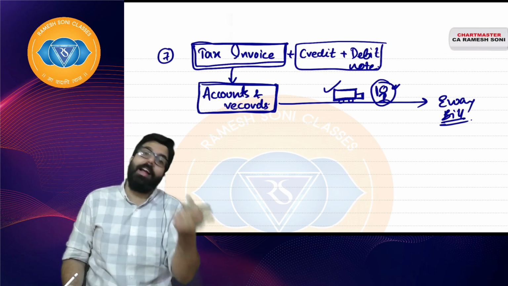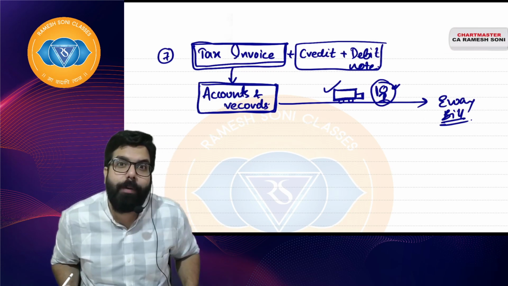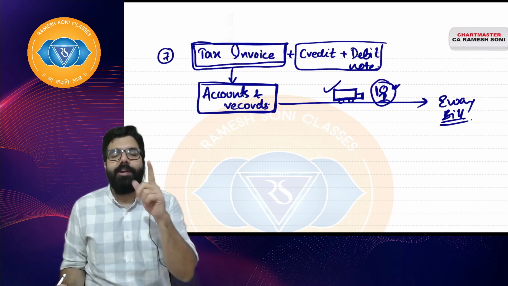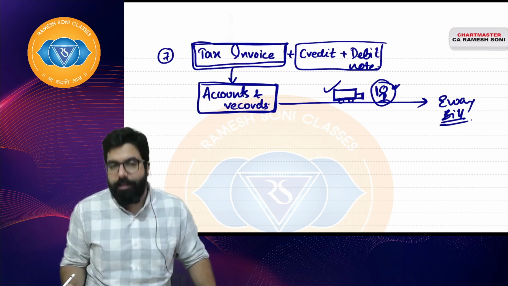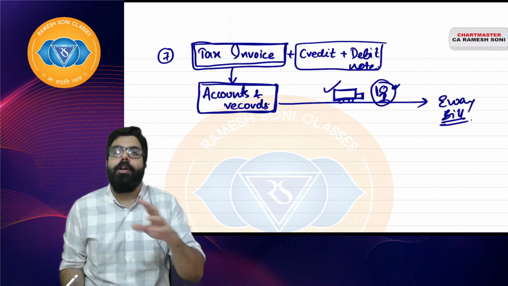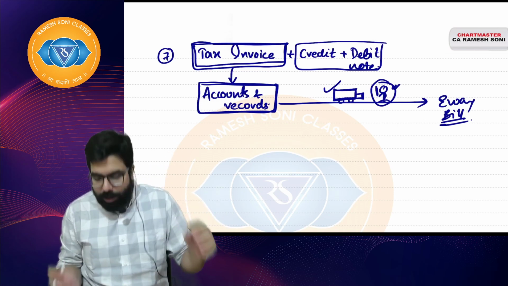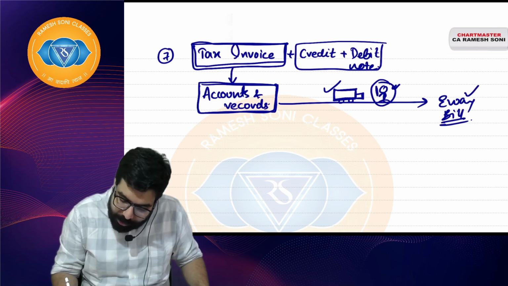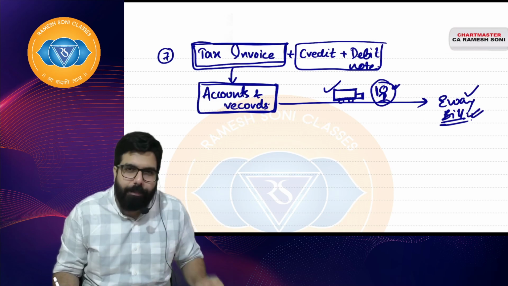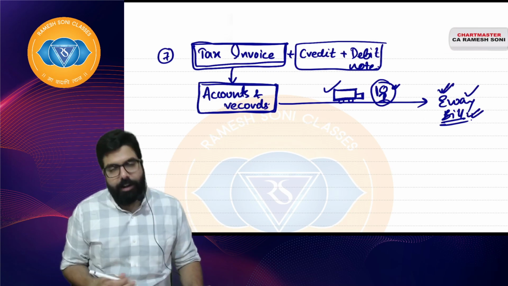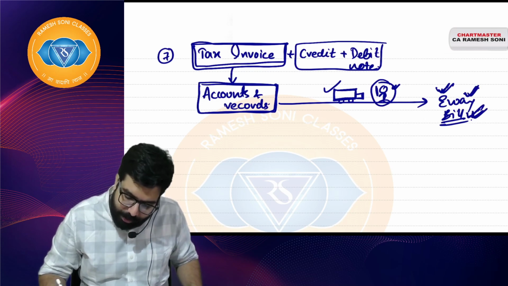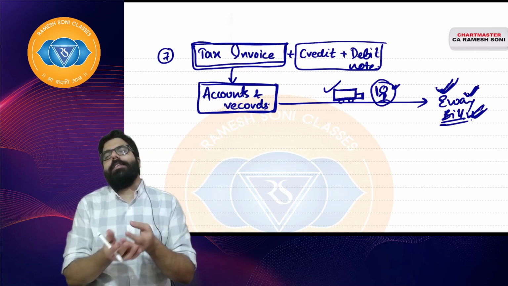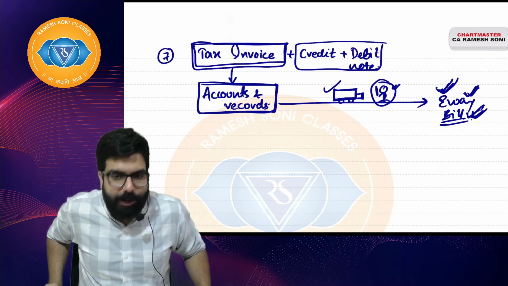So when you are sending the goods, on the way checking will happen. On the way when checking happens, you'll have to show a document which is an e-way bill, which we'll be learning in the next chapter. I hope everyone is clear. E-way bill is electronic way bill. When you are going on the way, you will have to generate a bill, a document, electronically, which is known as an e-way bill. So simple it is, right everyone?